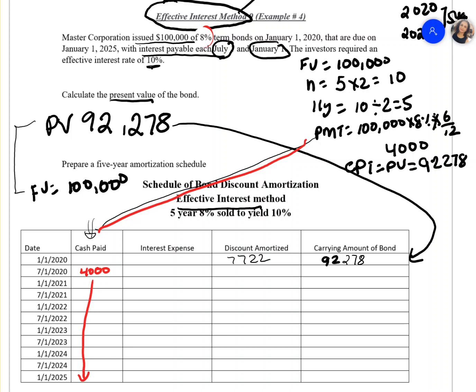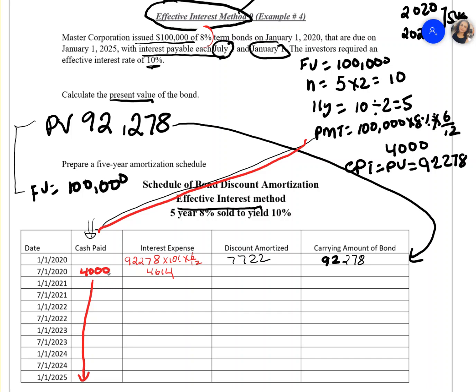And how do we calculate the interest? You have a carrying amount, which is 92,278. And what is our market rate? Our market rate is 10%, but this is a semi-annual payment, so multiplied by 6 over 12, which should give you 4,614. So now when we make the interest payment, some of it is cash and some of it is my discount that is amortized.